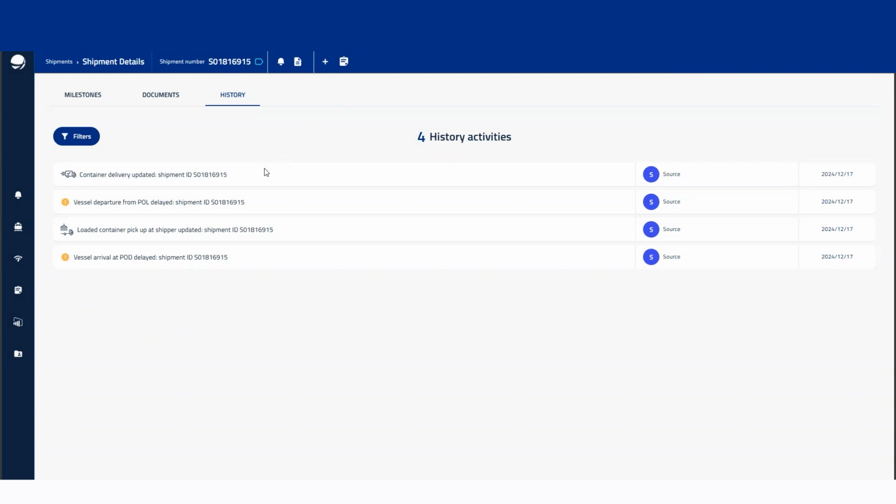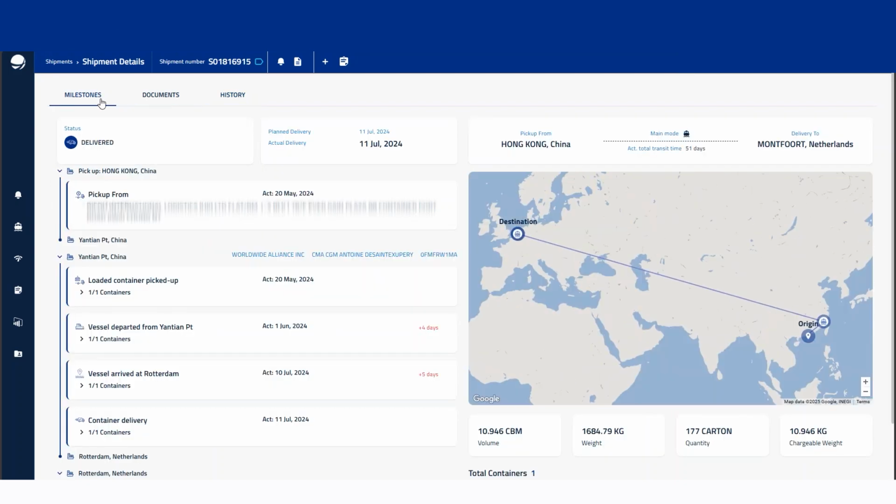These are going to be any sort of changes made to the shipment by your shipping agent. That would make any changes to the shipment itself. So that overall is the shipment detail screen and all of the little widgets, bells and whistles within there as well.